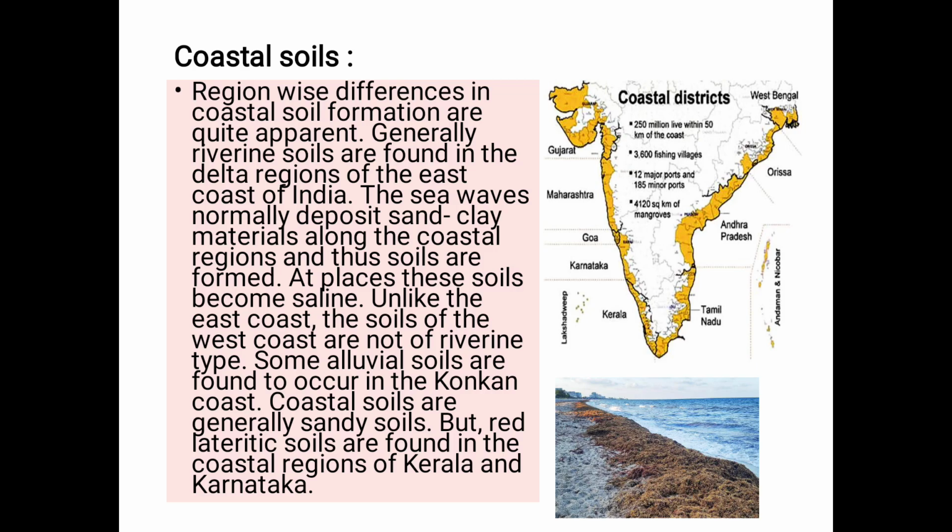Region-wise differences in coastal soil formations are quite apparent. Generally, riverine soils are found in the delta regions of the east coast of India. Why do we have this riverine soil? Because almost all the rivers fall on the eastern side, that means the Bay of Bengal.